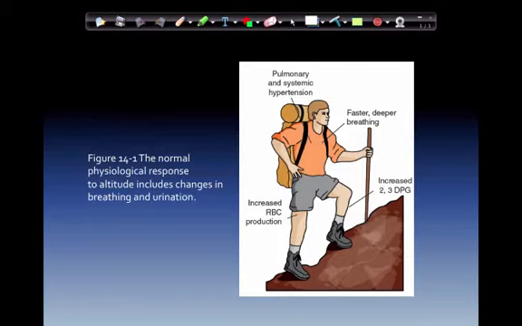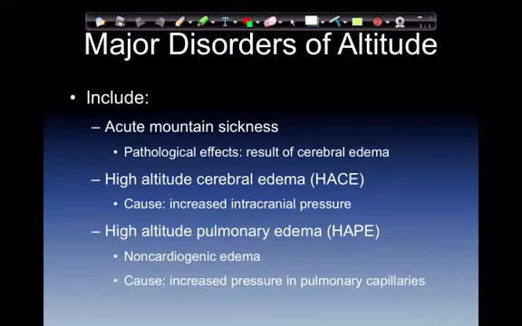Major disorders of altitude. They include acute mountain sickness. The exact cause is not completely known. Pathological effects result from cerebral edema. The oxygen-hemoglobin dissociation curve is involved in this, showing the relationship between the availability of oxygen and oxygen-carrying hemoglobin. High altitude cerebral edema, or HACE, is a life-threatening condition. It causes increased intracranial pressure due to reduced blood oxygen, or PO2, at altitude, and results in leakage of fluid that compresses the brain tissue. Usual onset is 24 to 36 hours after arrival at altitudes over 10,000 feet.